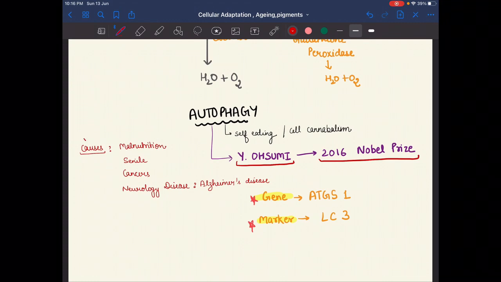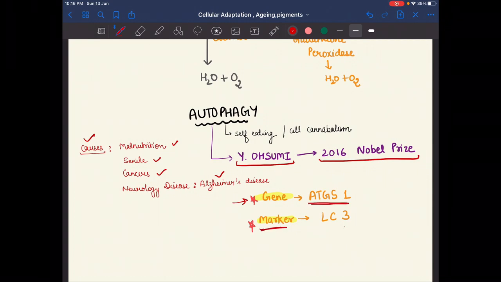The causes of autophagy are malnutrition, senility due to aging, cancers, or Alzheimer disease. The gene for autophagy is ATG, and the marker is LC3.